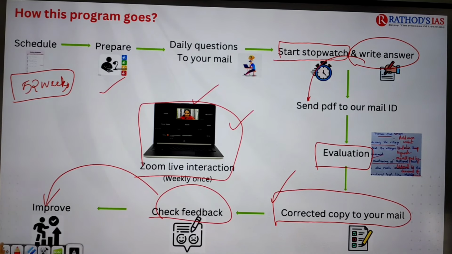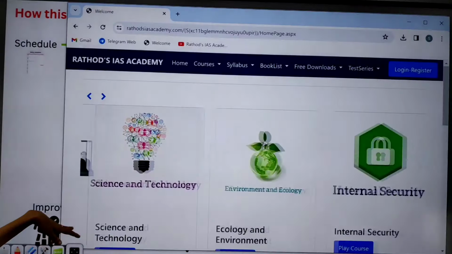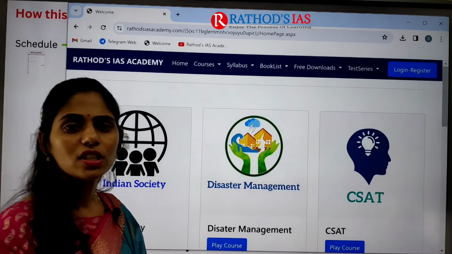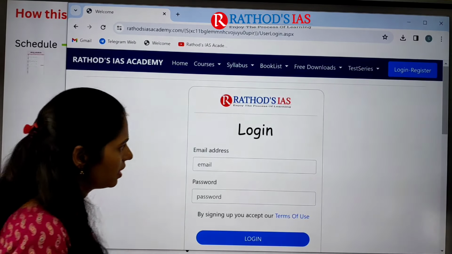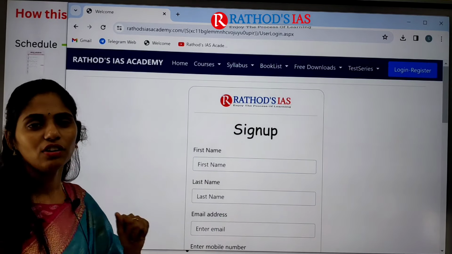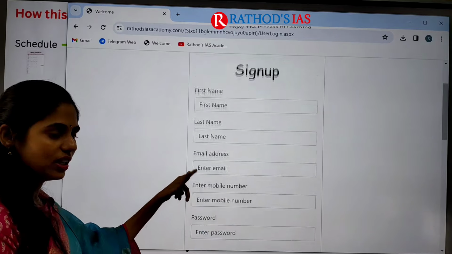I want to show you our website where you can get access. This is our website, rathodsiasacademy.com. Whenever you visit our website for the first time, you have to click on login or register, then click on "do not have an account", and sign up with your details.